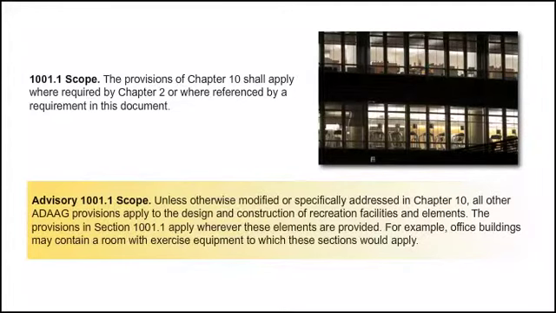1001.1 Scope. The provisions of Chapter 10 shall apply where required by Chapter 2 or where referenced by a requirement in this document. Advisory 1001.1 Scope. Unless otherwise modified or specifically addressed in Chapter 10, all other AD/AAG provisions apply to the design and construction of recreation facilities and elements. The provisions in Section 1001.1 apply wherever these elements are provided. For example, office buildings may contain a room with exercise equipment, to which these sections would apply.